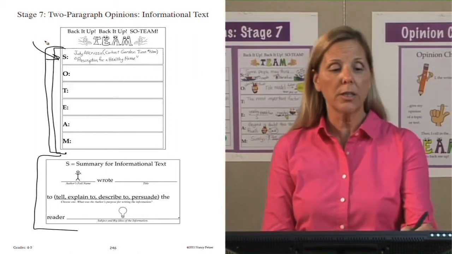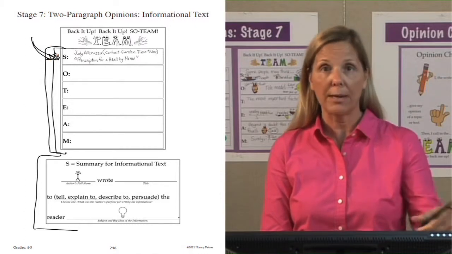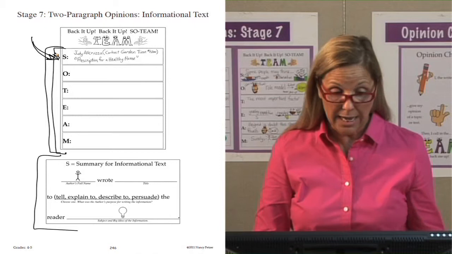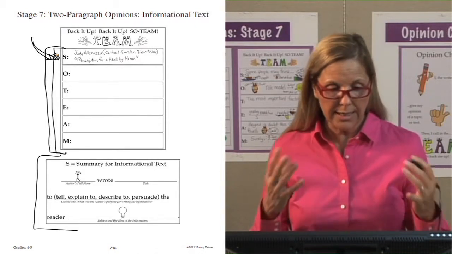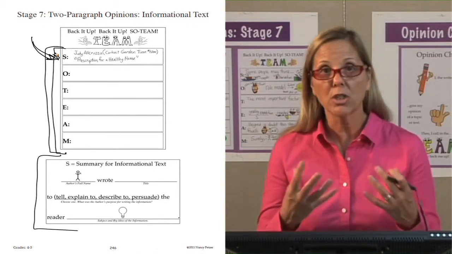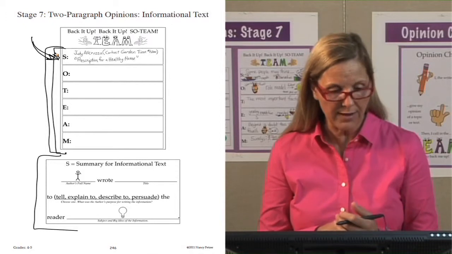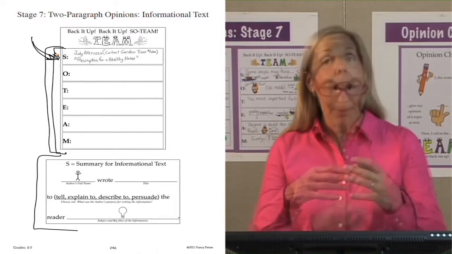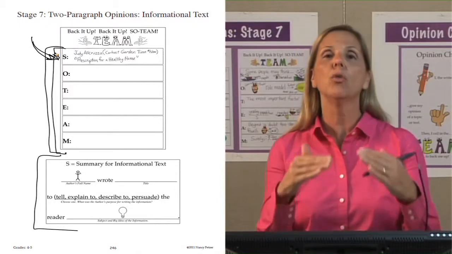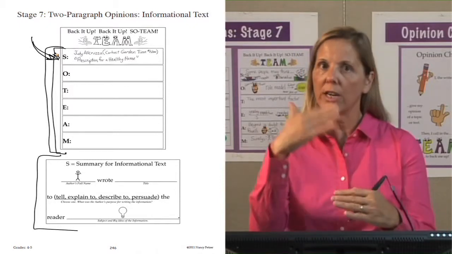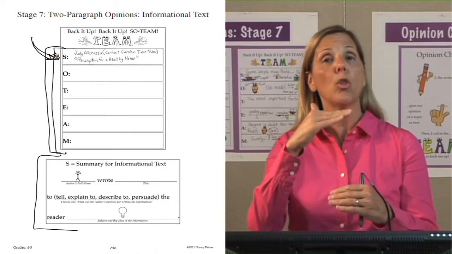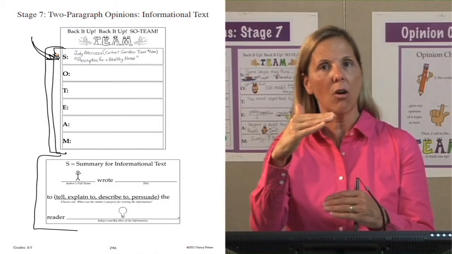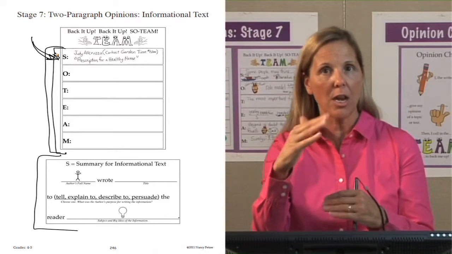Here's our organizer. We're going to fill in the summary. We're having an opinion about an article written by Judy Alaruza, who is a co-host of Garden Time, which is a #1 gardening show on TV. She wrote an article entitled Prescription for a Healthy Home. After we read and understood the article, you need to know what you've read before you can have an opinion. This lesson, I'm going to pull them up to a higher level of thinking, where we're going to evaluate the article and we're going to have an opinion about it.